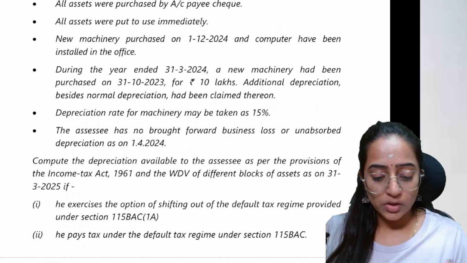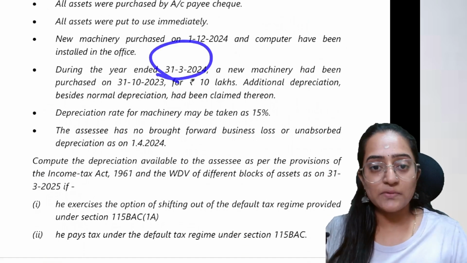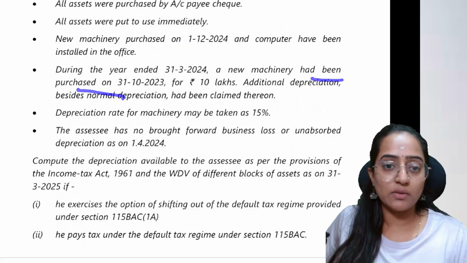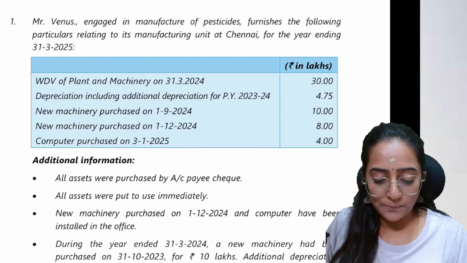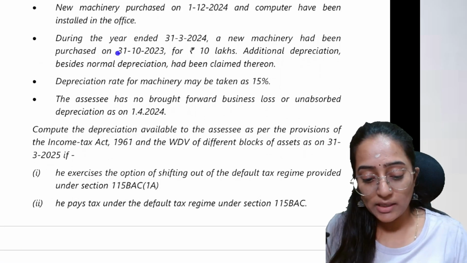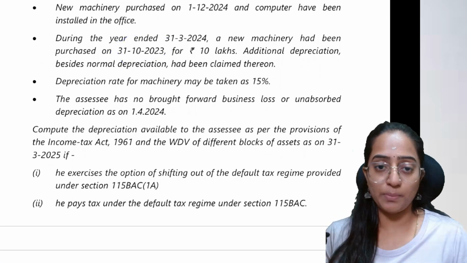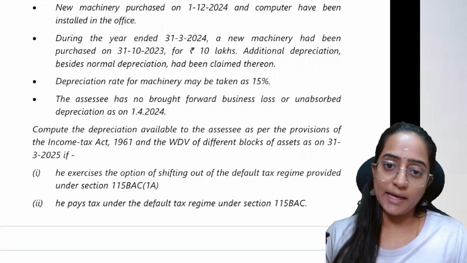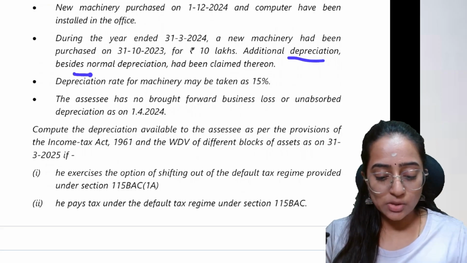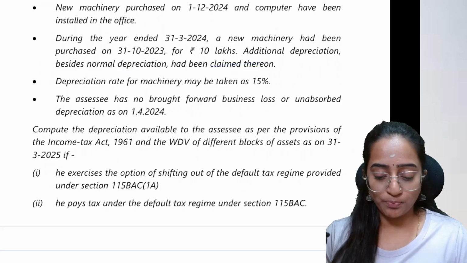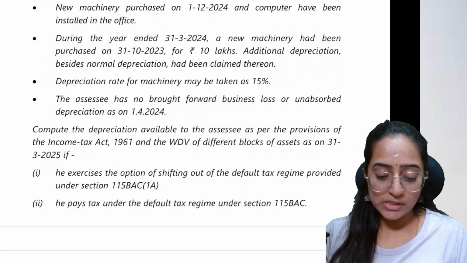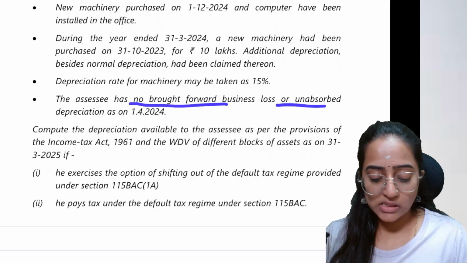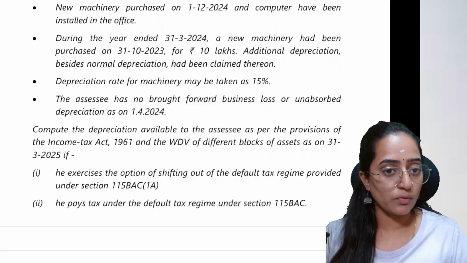During the year ended 31st March 2024, a new machinery had been purchased on 31/10/2023, that is in the last PY, immediately preceding the previous year. A new machinery had been purchased and additional depreciation besides normal depreciation had been claimed. Okay, we'll come back to this point. Depreciation rate for machinery was taken at 15%. The SSE has no brought forward business loss or unabsorbed depreciation as on 1/4/24.